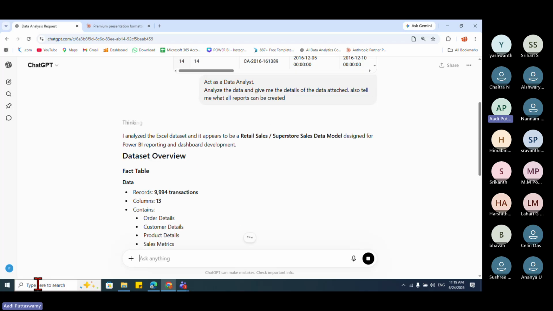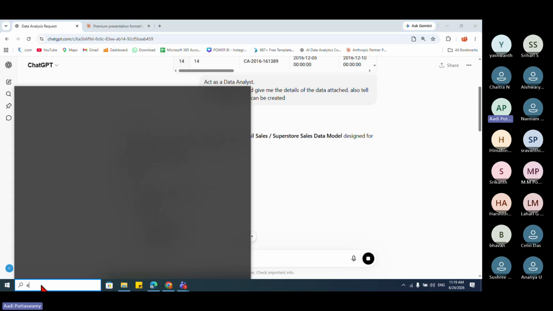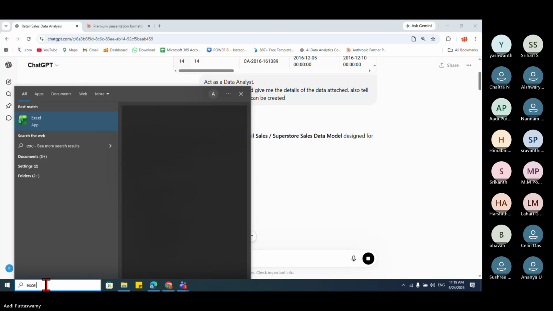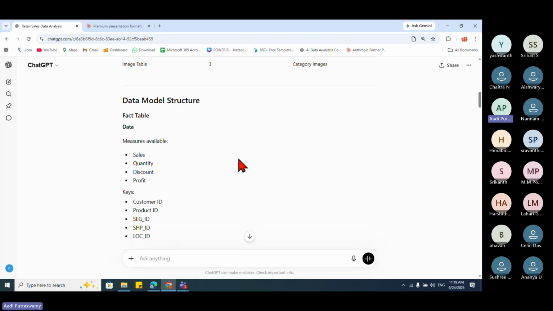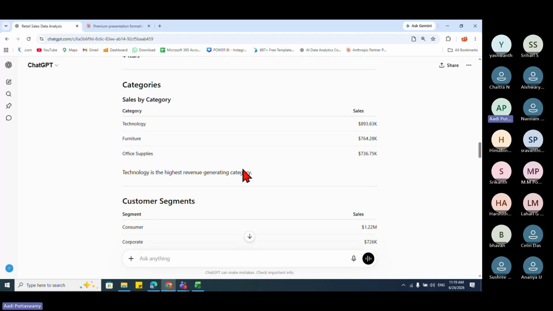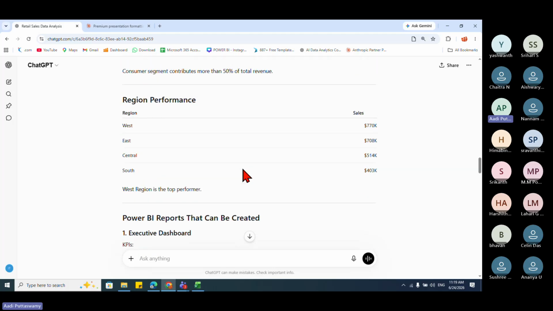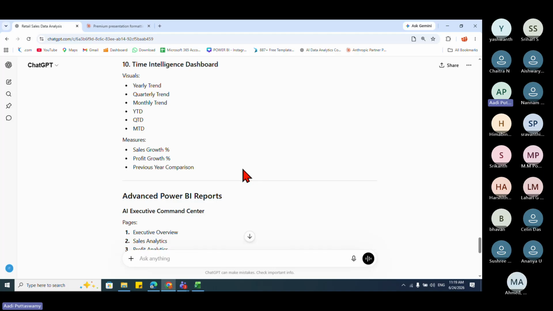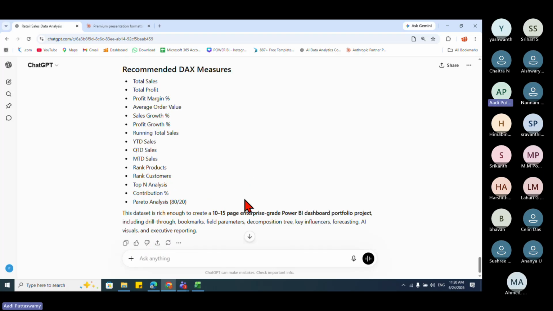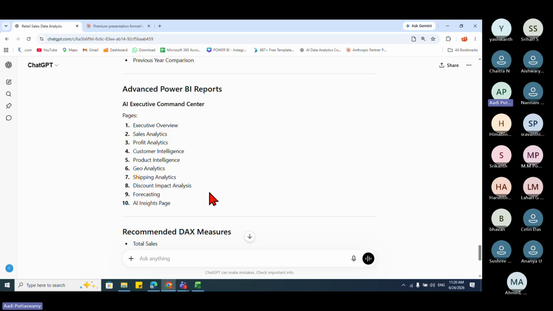Meanwhile, I'll open Excel also. Yeah, see here. This is called an AI assistant. It is trying to give me all the details here. Based on this, I'll create some reports or whatever. So here, all the details are there.